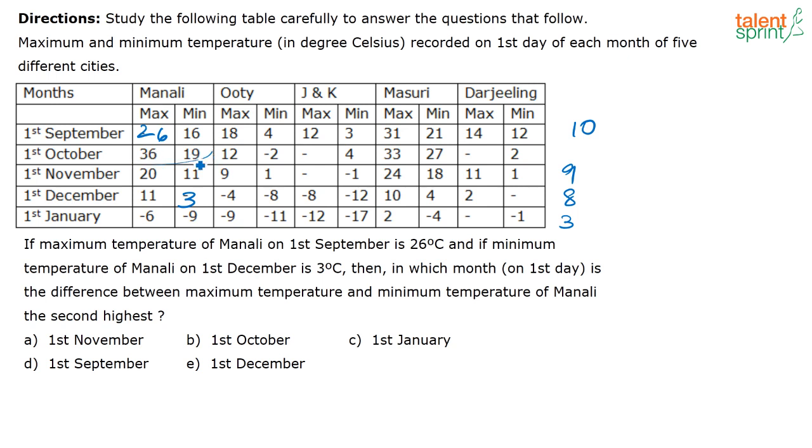Now, this is definitely going to be higher than everything else. 36 minus 19, it is 17, but even if we don't calculate, just by looking at it we can say that this is going to be the one with the highest difference. Now, if you look at all the other three, the answers that you are going to get are definitely less than 10. That much you can make out from the given figures itself. So this has to be the second highest. Remember, they are asking here for the second highest and not the highest. So the second highest here is option D, 1st September. Okay, hope it's clear. This question you can just look at the values and then arrive at the answer.